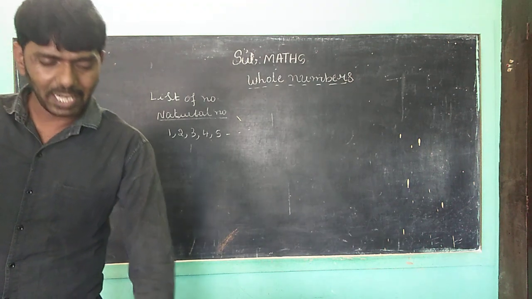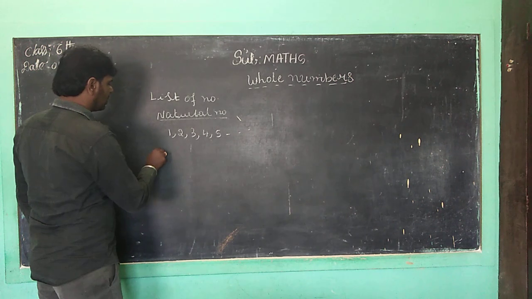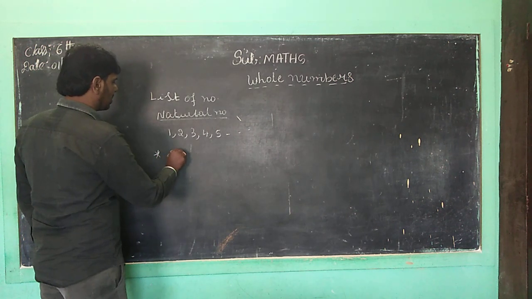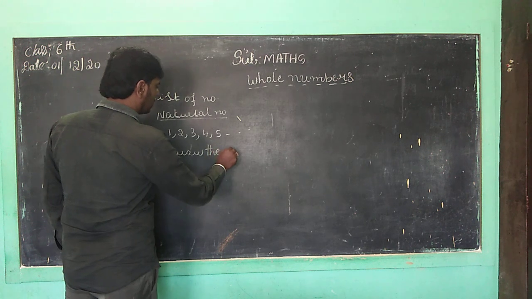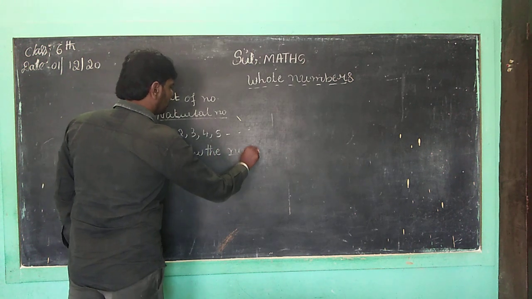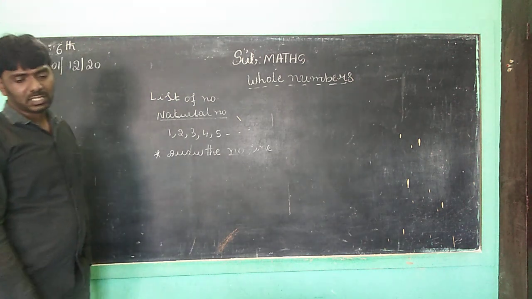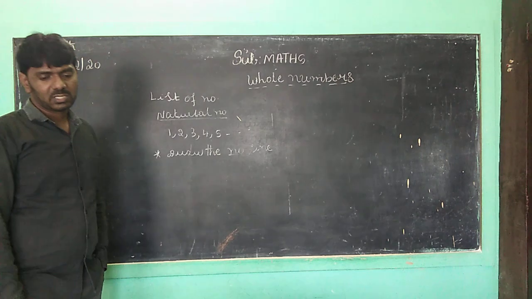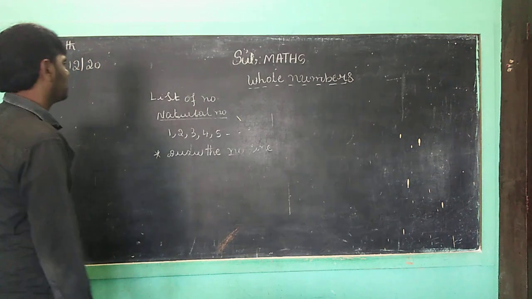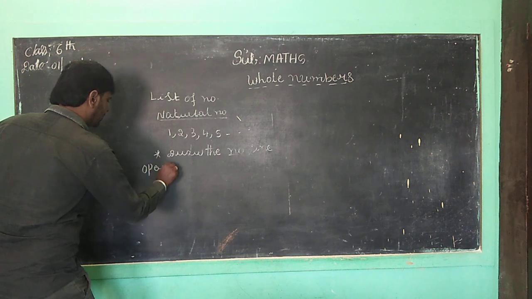So children, later we want to discuss what comes after natural numbers and also draw the number line. How to draw the number line? We want to discuss that at the end of this chapter, children. Next, we want to discuss the properties and also perform operations of mathematics, children. Operations of mathematics means what, children? You already know that one.